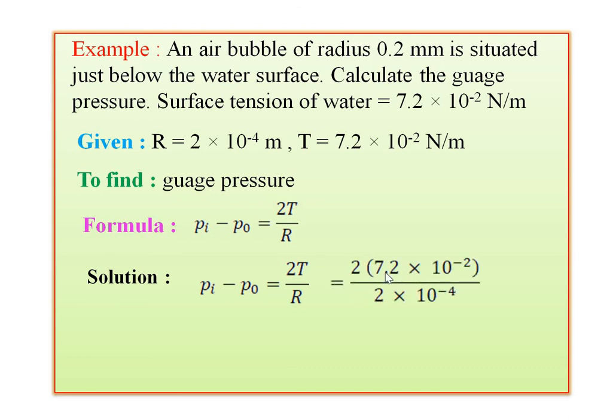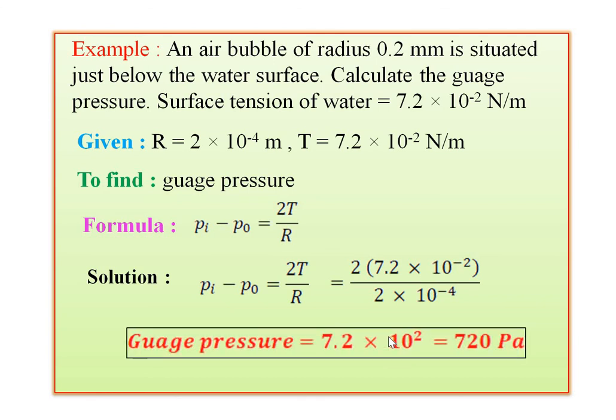So this is equal to 2 into the bracket T, having the value 7.2 into 10 raised to minus 2, divided by R, having the value 2 into 10 raised to minus 4. Without using a log table, we have to solve this equation. For the 1 mark answer, the gauge pressure is equal to 7.2 into 10 raised to plus 2, that means 720 Pascal. So this one is the 1 mark example.